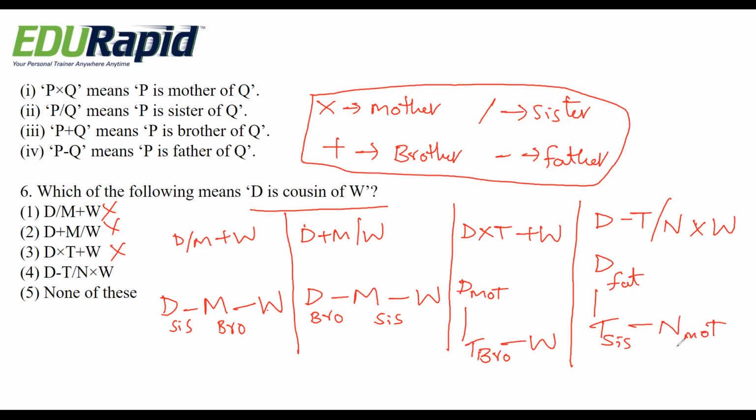N is a mother of W. So here also it's not possible because D becomes grandfather for W. So none of this is the right answer. All four conclusions do not follow. That means our condition does not satisfy. So none of this is the right answer.